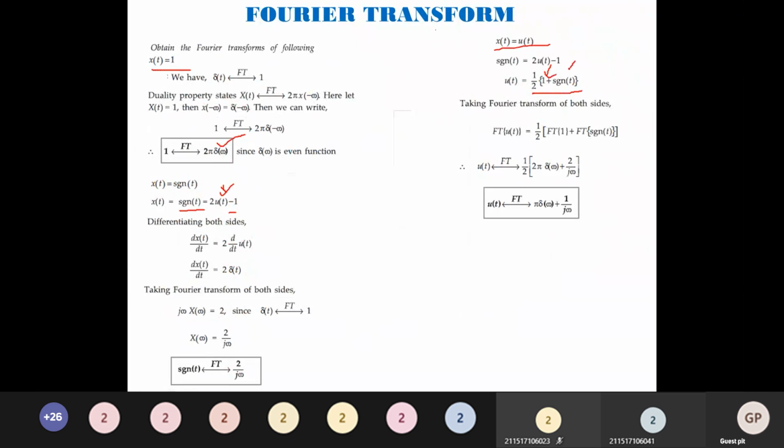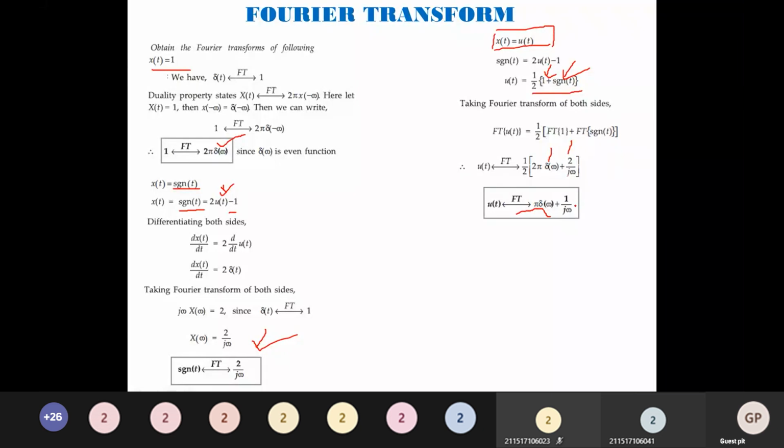The second function is signum of t, whose Fourier transform is 2 by j omega. Just substitute here, I get 2 pi del of omega plus 2 by j omega. The 2 gets cancelled. So the Fourier transform of u of t is equal to pi del of omega plus 1 by j omega.